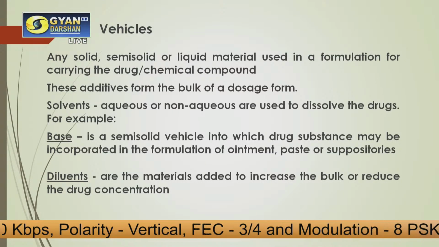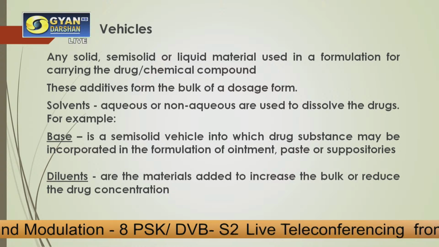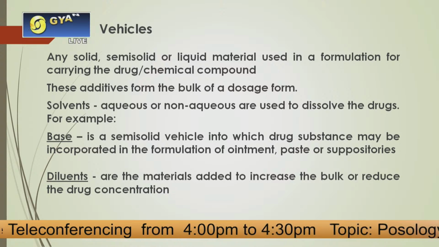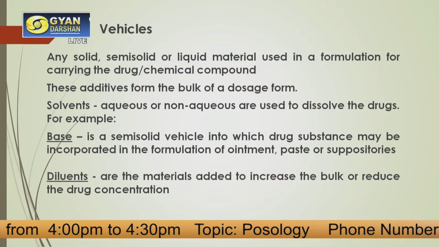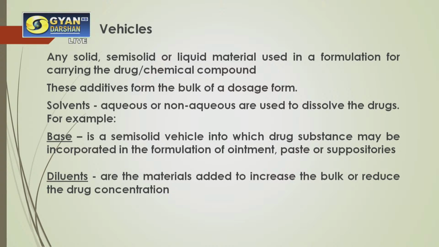First is the vehicle. Any solid, semi-solid or liquid material which is used in a formulation for carrying the drug or the chemical compound is known as a vehicle, that we have seen. And these additives form the bulk of the dosage form. Now solvents, for example, can be aqueous or non-aqueous, and they are used to dissolve these drugs. For example, there is a base and there are certain diluents. Base is a semi-solid vehicle into which the drug substance may be incorporated in the formulation of an ointment, a paste or a suppository. So it is called the base in which that medicine is added.